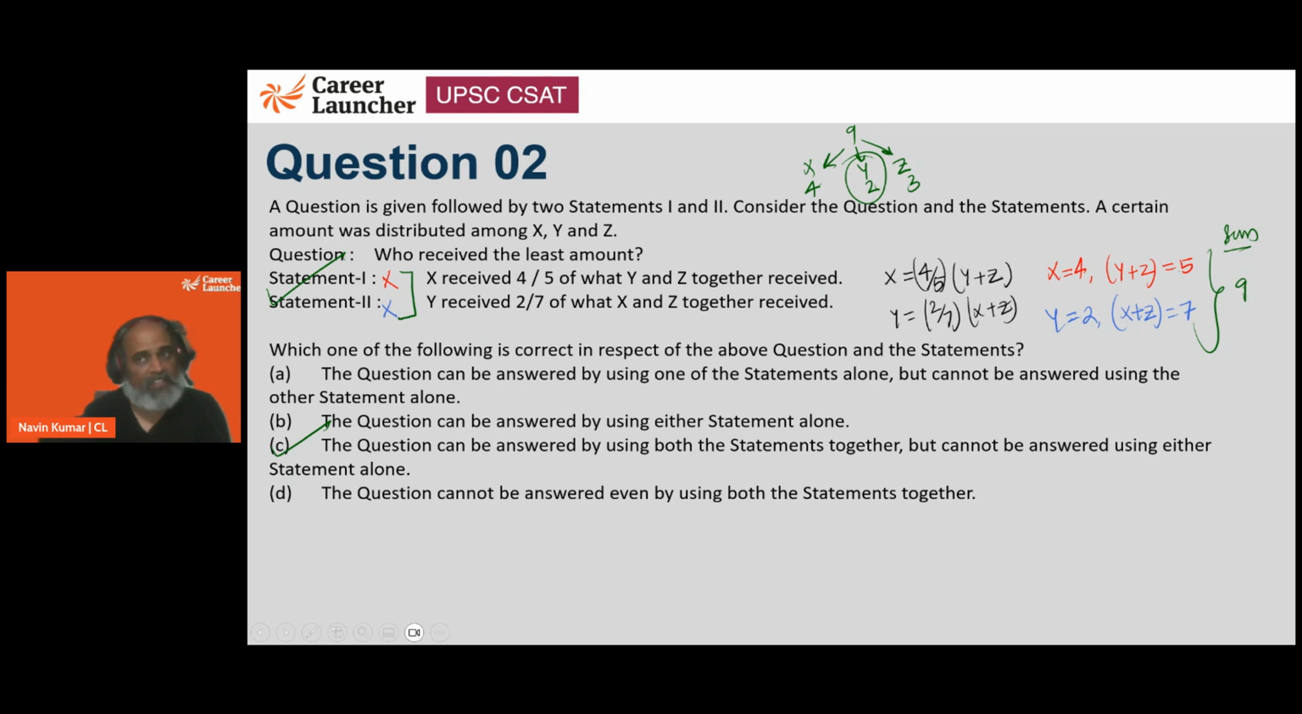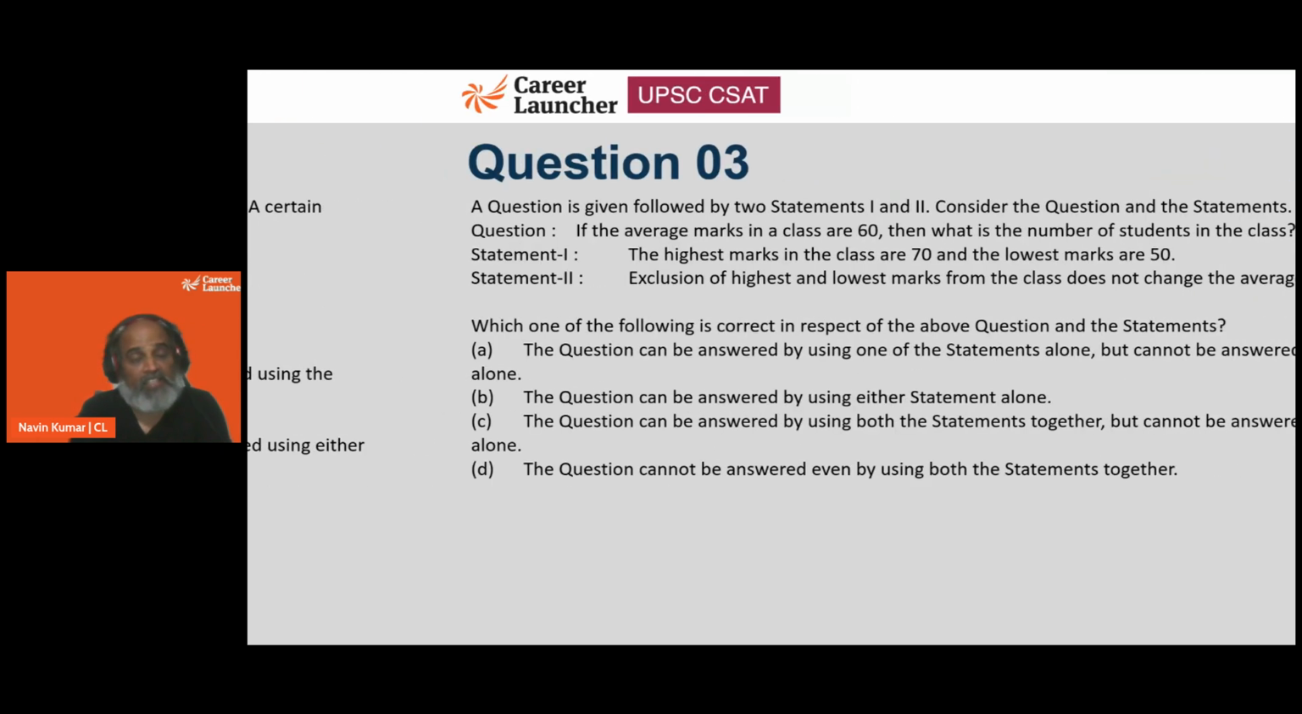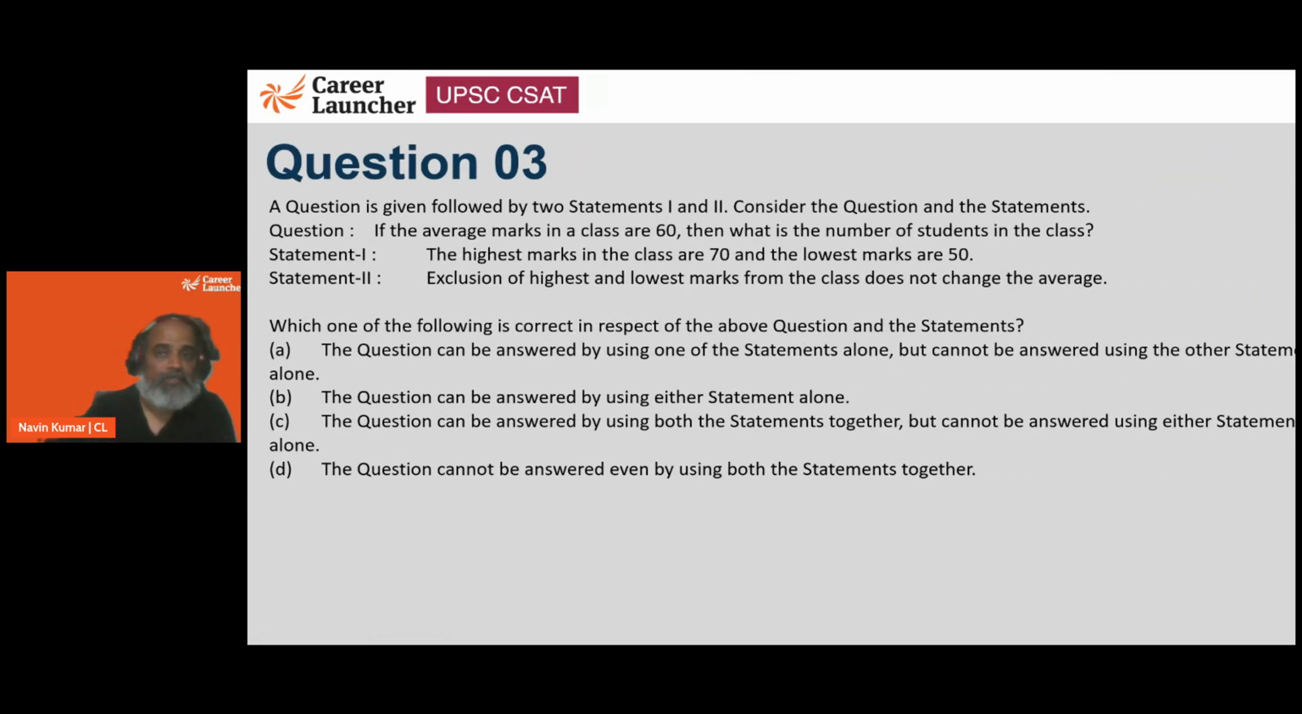Right? Had the sum not been the same, we would have taken its multiple. No problem. Another data sufficiency question. If the average marks in a class are 60, then what is the number of students in the class?